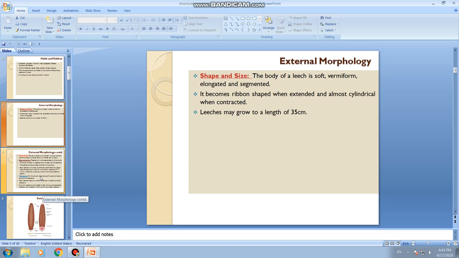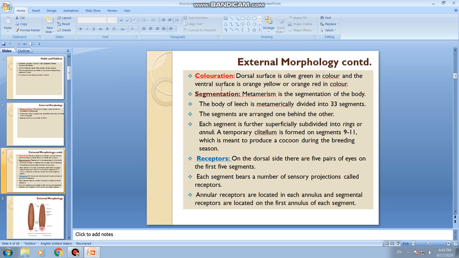Okay, so we shall discuss now about coloration. It shows two different colors. On the dorsal surface it is olive green. Dorsal refers to the top portion, and the bottom is called ventral. Okay, this is the topmost portion, and this is the lower part. So this is the upper side. The upper side is called the dorsal side, the lower side is called the ventral side. So dorsally it appears olive green, but ventrally it appears orange yellow or orange red in color.